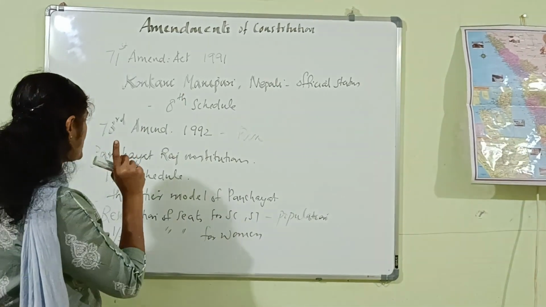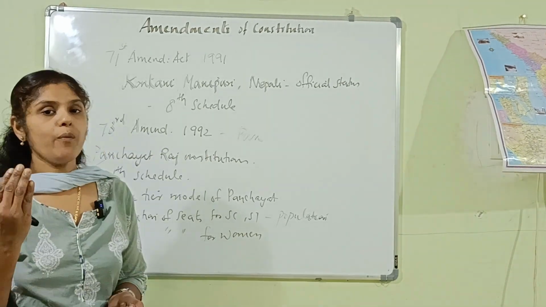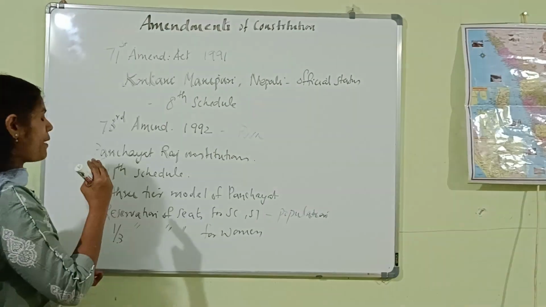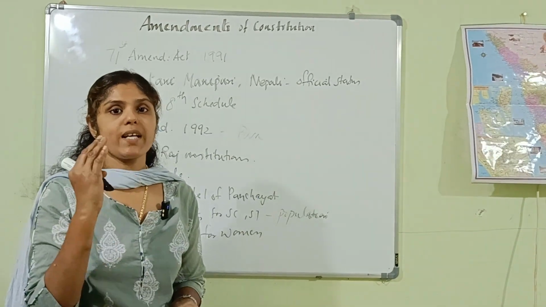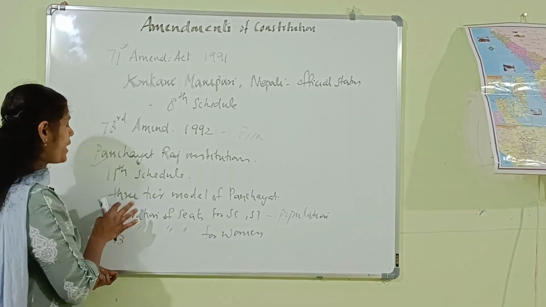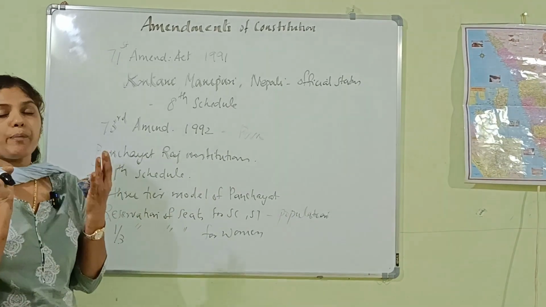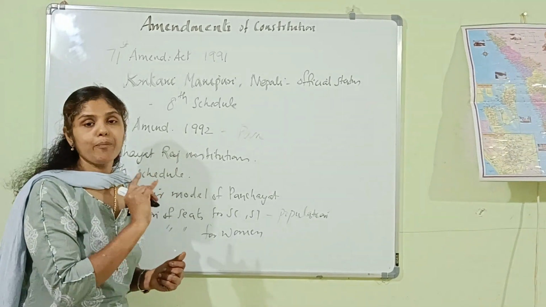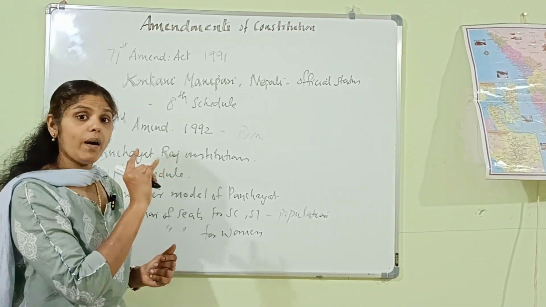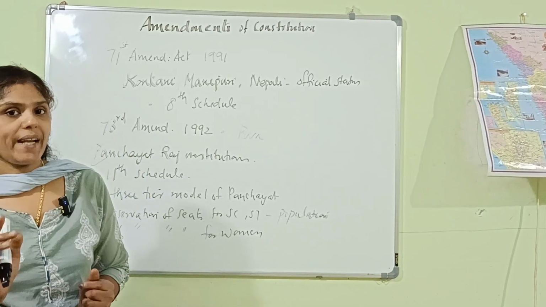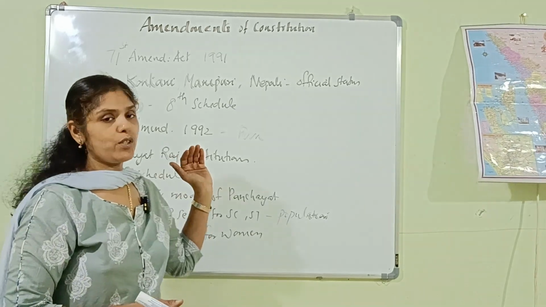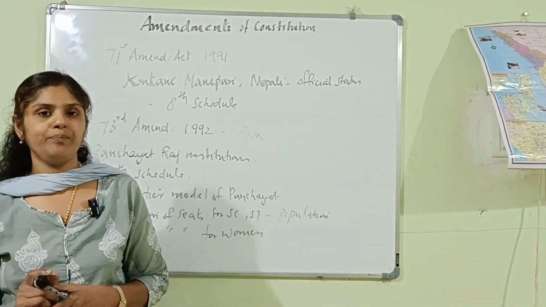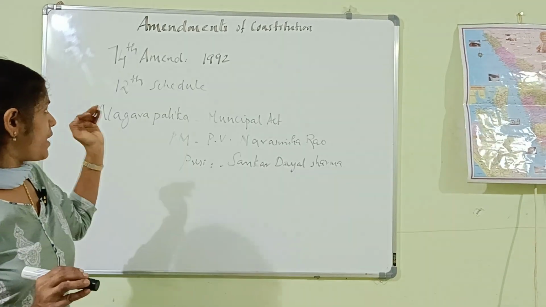The provisions for Panchayati institutions were included in the Indian Constitution as per the 73rd Amendment Act of 1992, and the 11th Schedule was introduced in the Constitution. A three-tier system of Panchayat was introduced, reservation of seats for SC/STs was provided in proportion to their population, and one-third reservation of seats for women was also granted. That's all about the 73rd Amendment Act of 1992. It is also known as the Panchayati Raj Act. Have you got it?